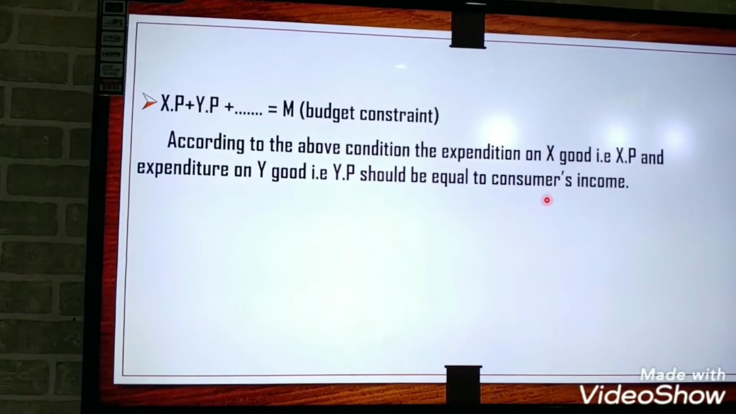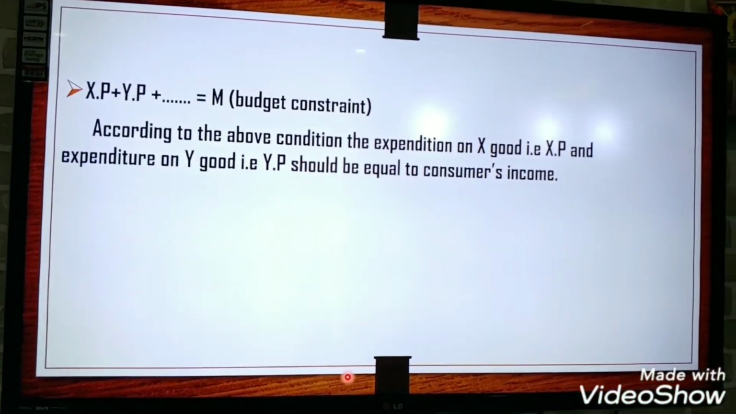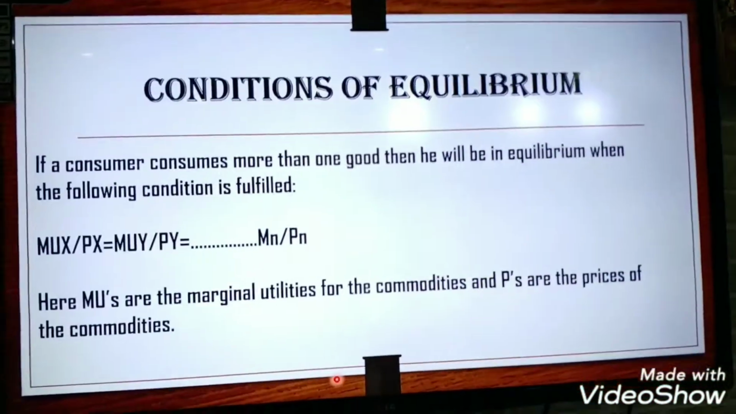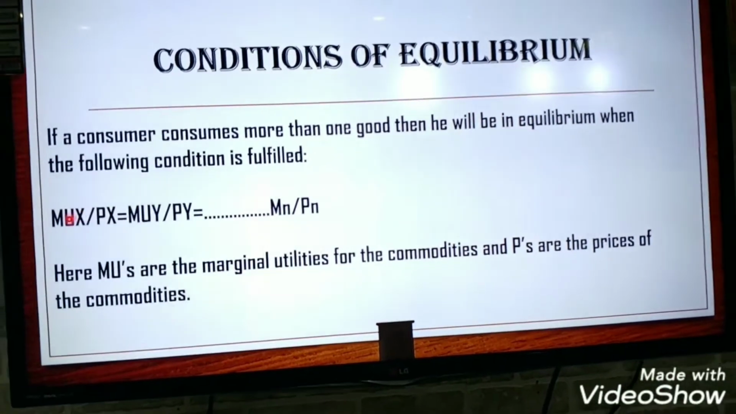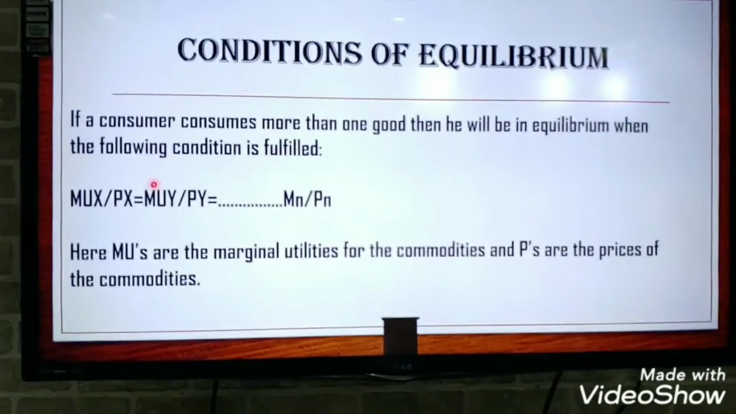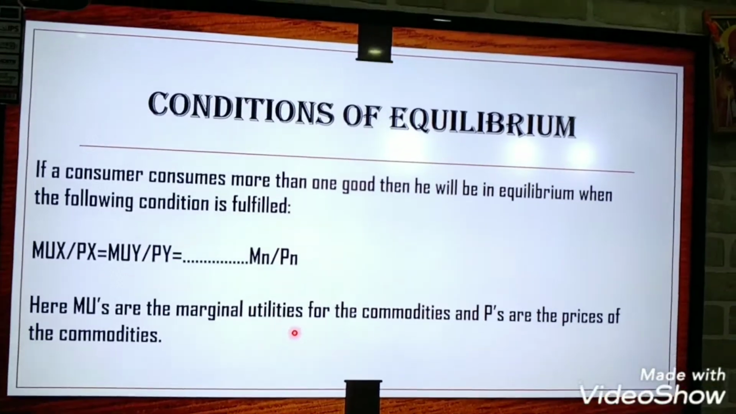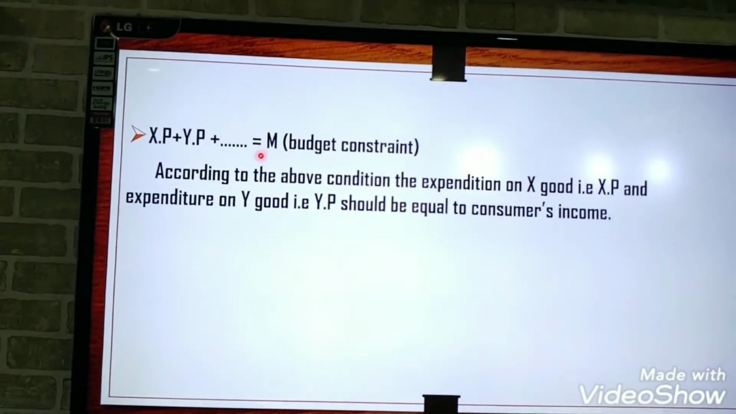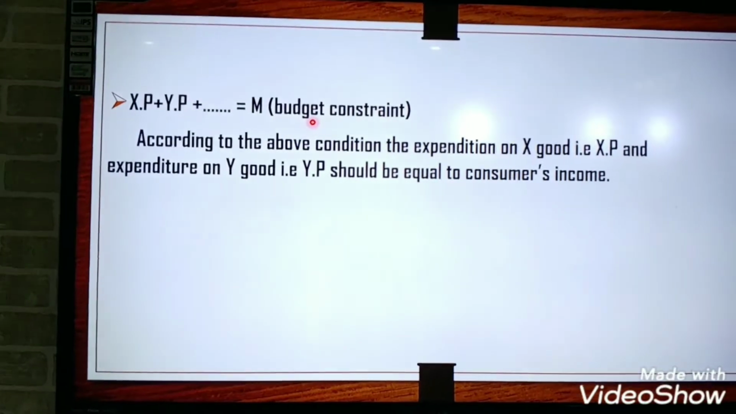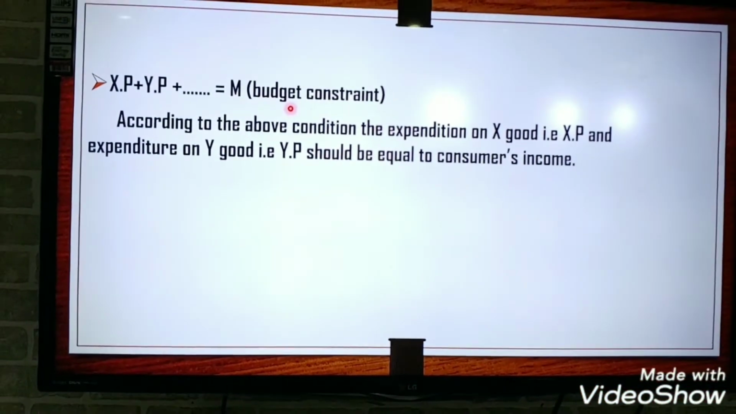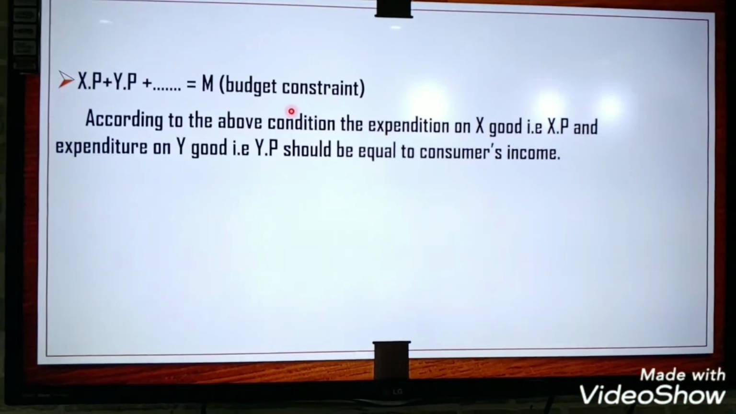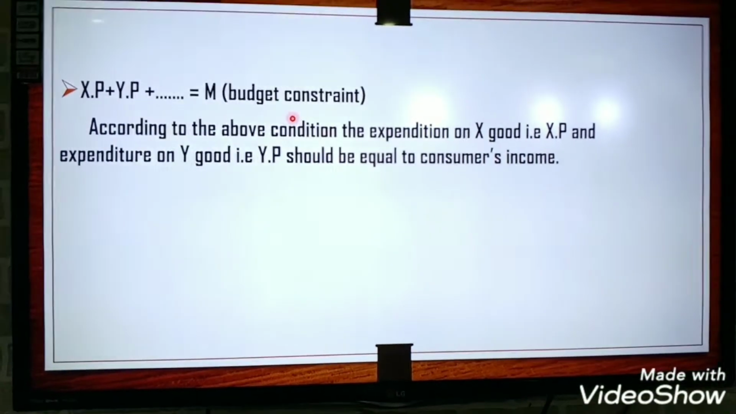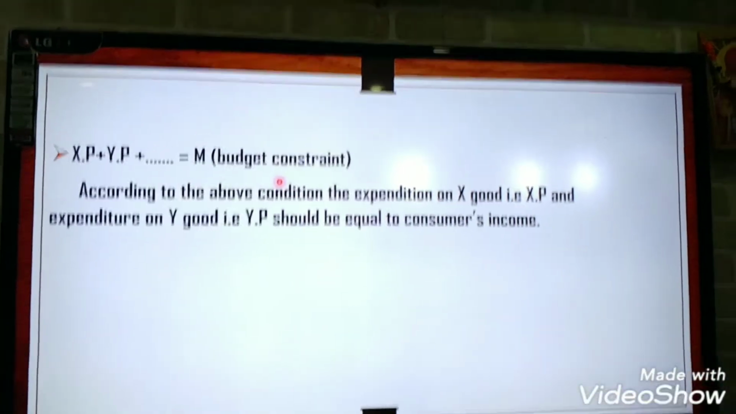Write down hurriedly, beta. Both these conditions should be clear. This is the first condition, and this condition should be fulfilled. The second is this condition. Both conditions should be fulfilled. Then only a person can get the maximum satisfaction, maximum utilization of his money. Let us move to the next slide now.